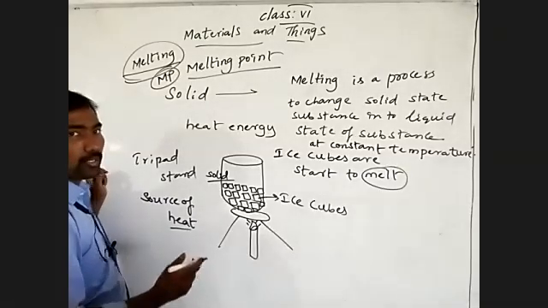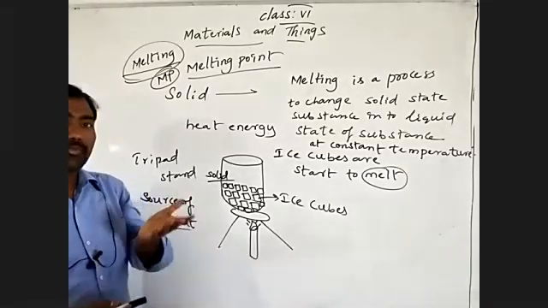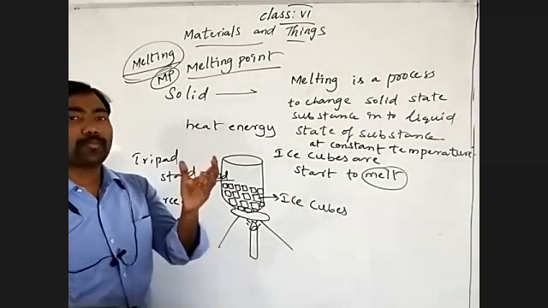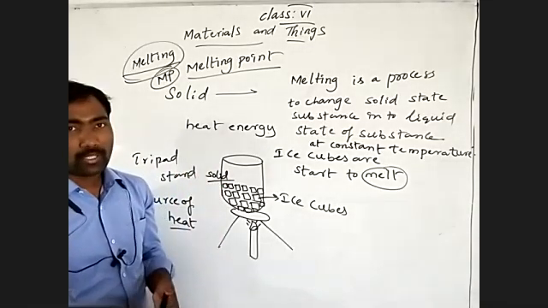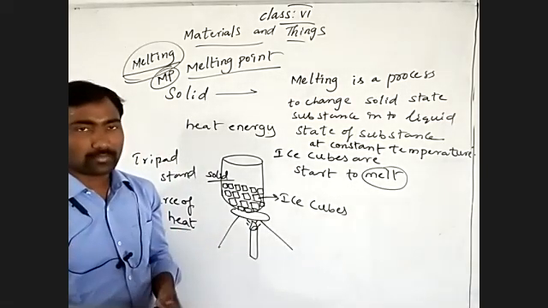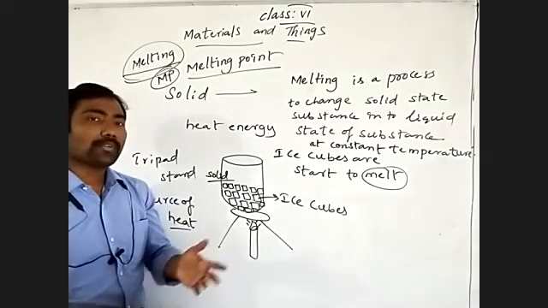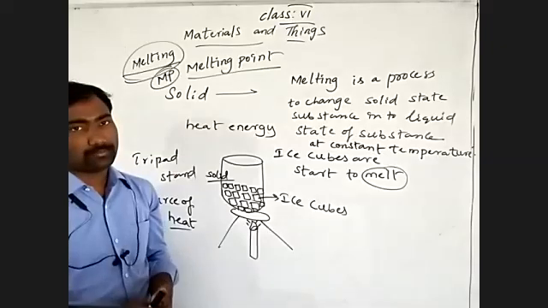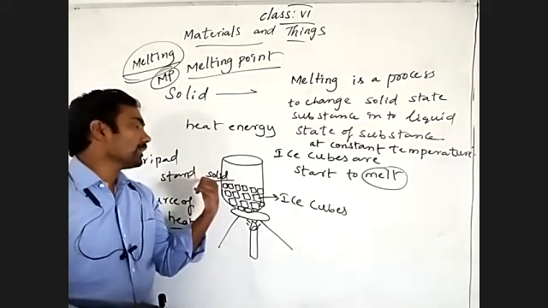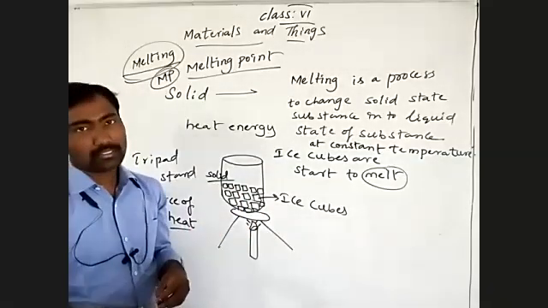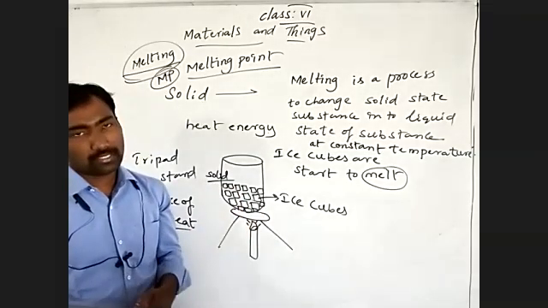We can observe this by taking ice cubes from the deep refrigerator and placing them on your palm or in a glass or tumbler. After some time the ice cubes become water. The solid substance changed into the liquid state of substance.